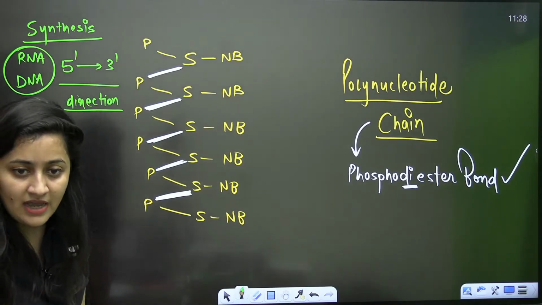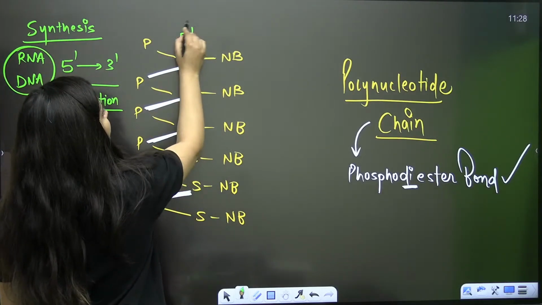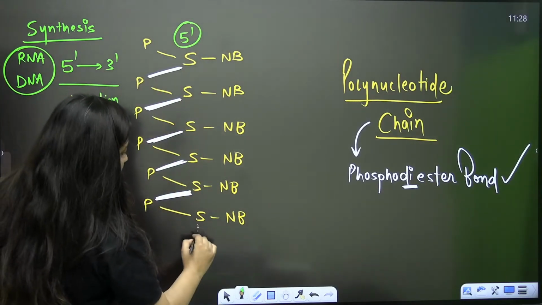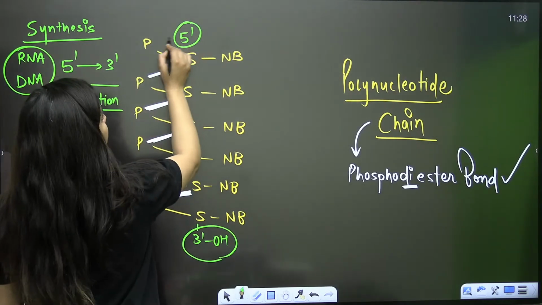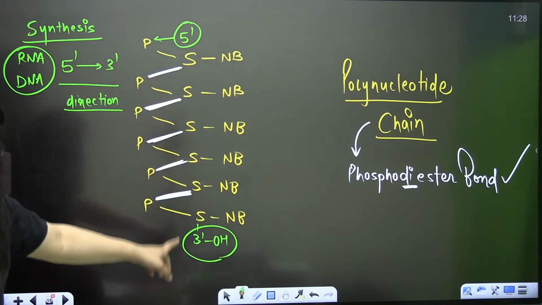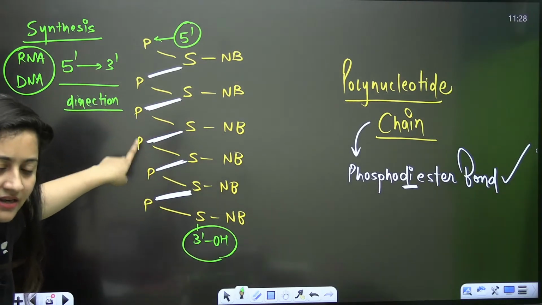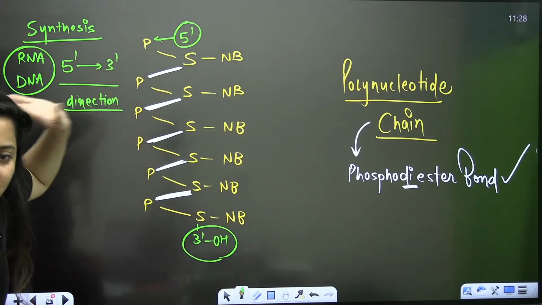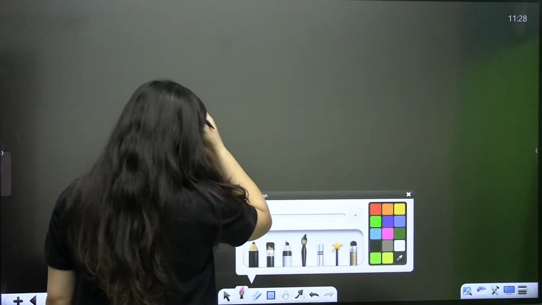This one will be your 5' end having phosphate attached. This one will be your 3' end having OH, having hydroxyl. I will explain this part as well, but this is what you need to remember. Synthesis will always be in 5' to 3' direction. Let me show you this part.